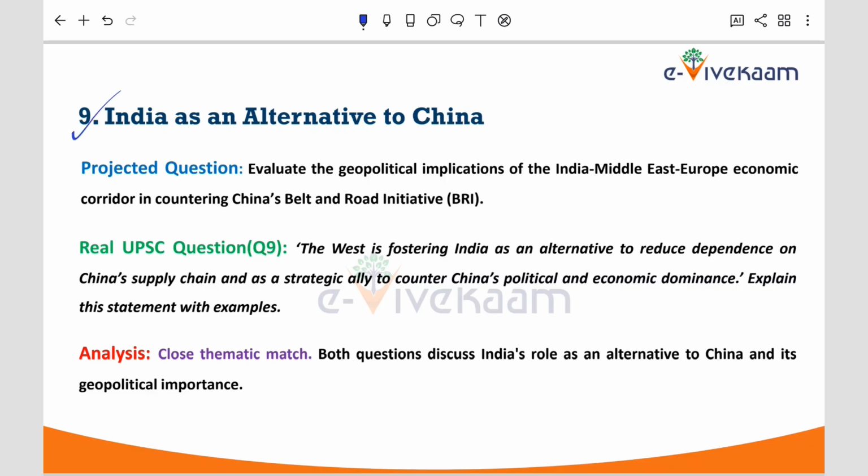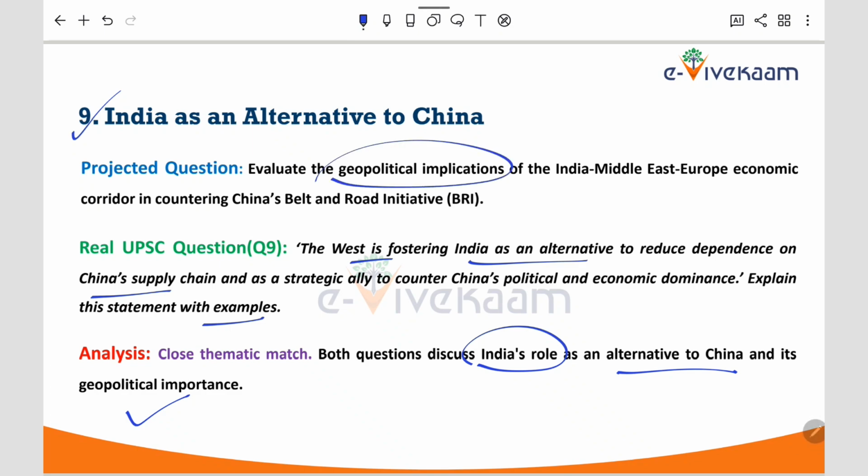And next question. See, this is a close thematic match to our projected question. Both of the questions are discussing the role of India as an alternative to China and its geopolitical importance. The real UPSC question is asking why the West is seeing India as an alternative to China, and we have to explain it with examples. Whereas the projected question is focusing on the geopolitical implications of the India Middle East Europe Economic Corridor, which was launched by India as a counter to China's Belt and Road Initiative. So we can say it is almost a close hit.